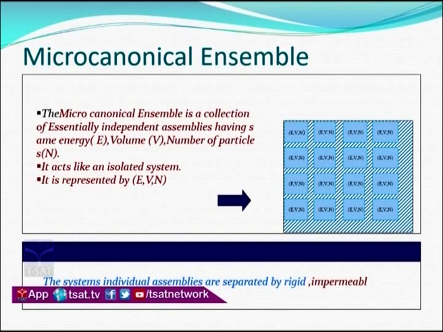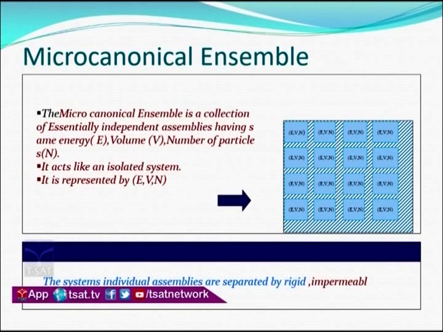If you clearly observe this diagram, the system has rigid, impermeable and insulated walls. So, there is no scope for other particles to enter the system, and no scope for other energy to enter the system. The individual assemblies are separated by rigid, impermeable and insulated walls. They are stable, so it does not exchange any energy or matter with the surroundings, that is why we call that a microcanonical ensemble.